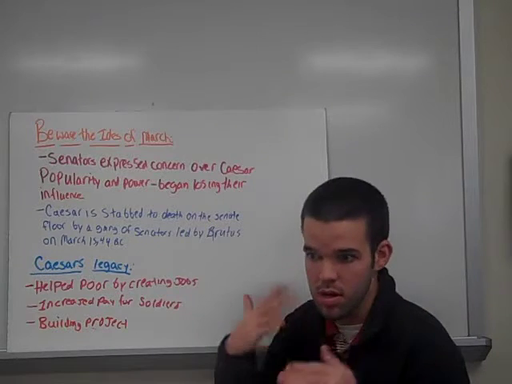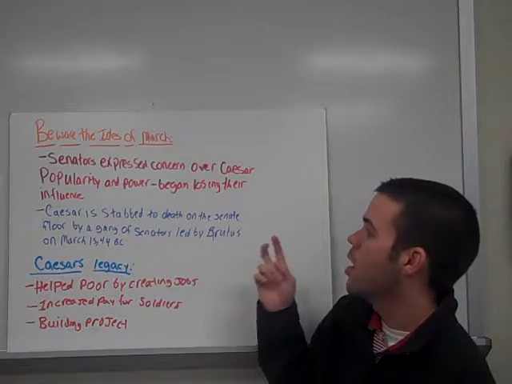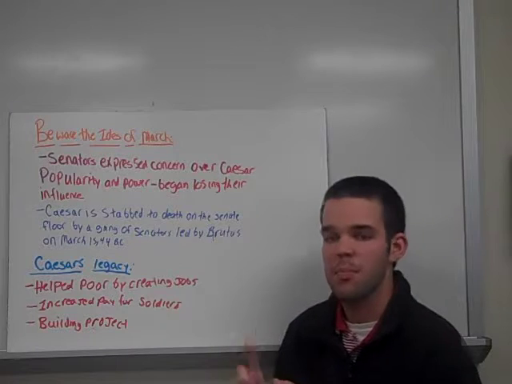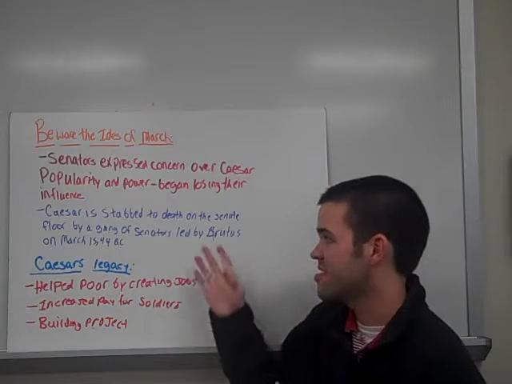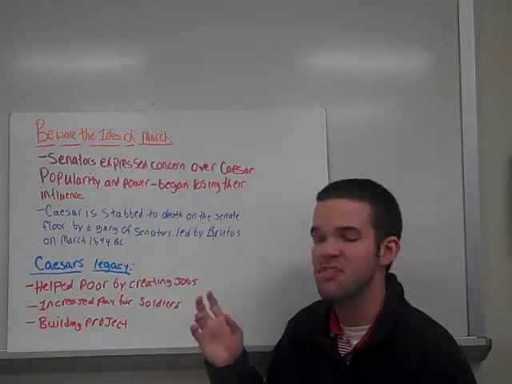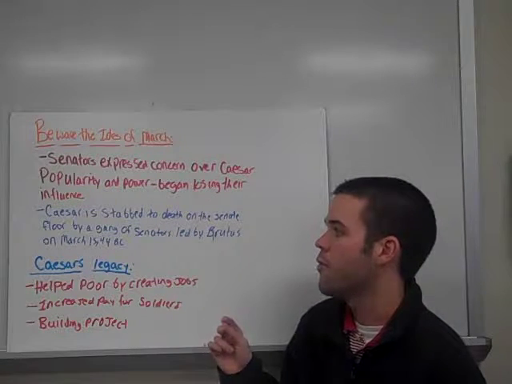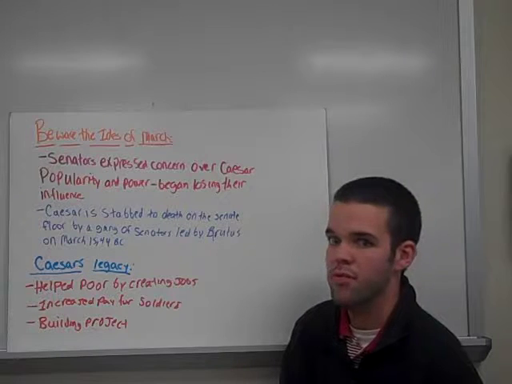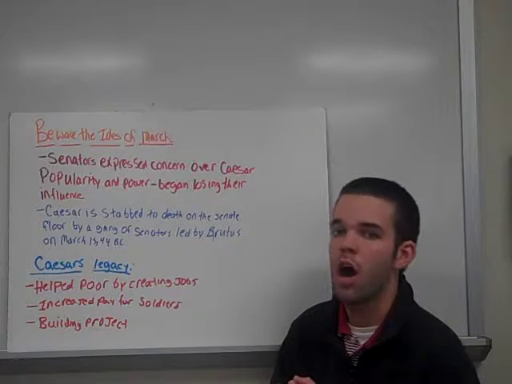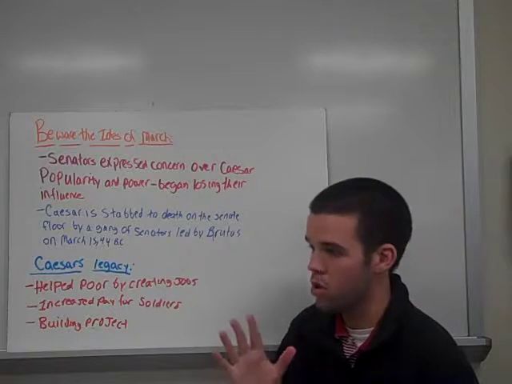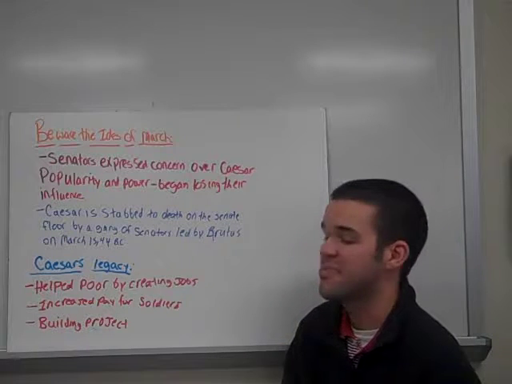That's where the idea comes from. He was killed by a gang of senators led primarily by Brutus. Brutus is considered at the time Caesar's best friend. He is killed by his best friend. On March 15th, 44 BC, there are a hundred or a little bit less than 100 stabs.